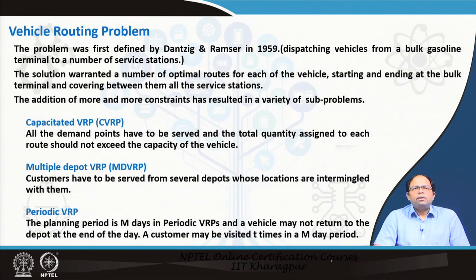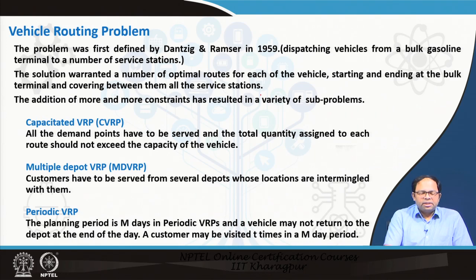Now, coming to the vehicle routing problem, this problem was first defined by Dantzig and Ramser in 1959, and they were trying to dispatch vehicles from a bulk gasoline terminal to the different service stations, and that is when they came out with this problem. And the solution required a number of optimal routes for each vehicle, starting and ending at the bulk terminal and covering between them all the different service stations. So, this was the basic starting point of the problem.